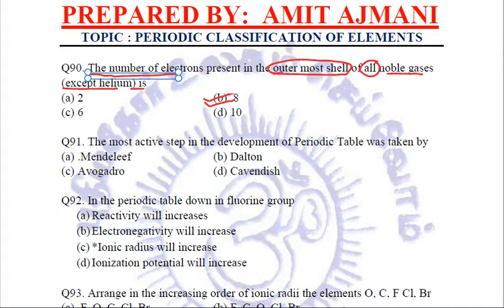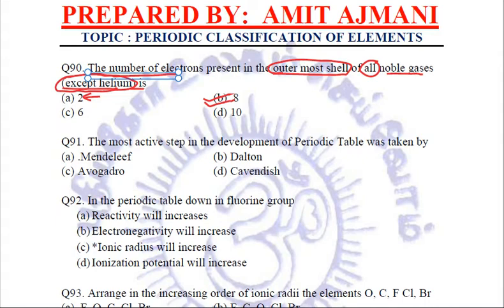So all the elements having 8 electrons in their outermost shell are noble gases, in which the exception is helium, which has only one shell K, and in that K shell only 2 electrons are present. Why? Because the maximum number of electrons which may be present in the K shell is 2. So in this question, B, that is 8, is the right answer.